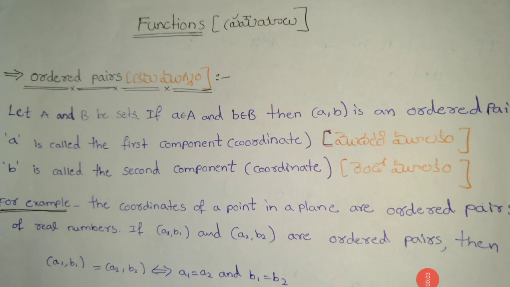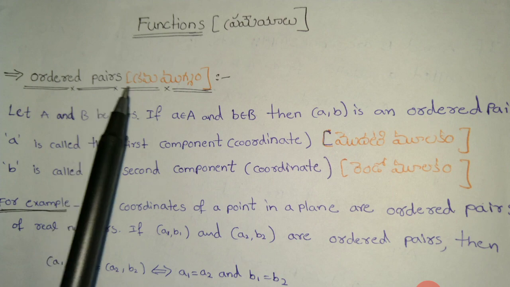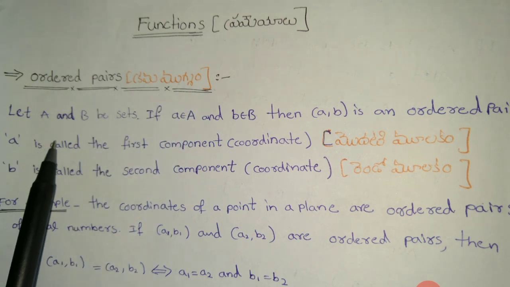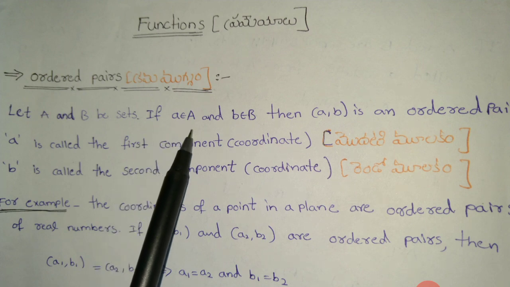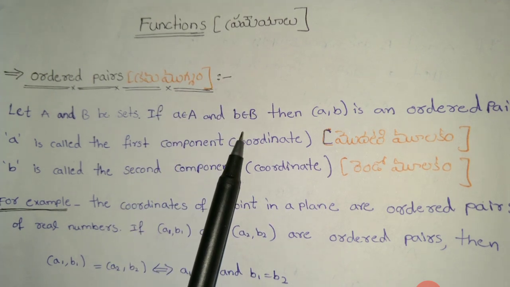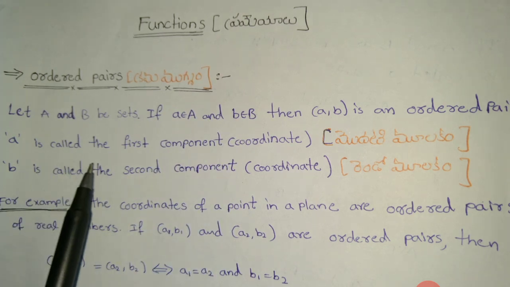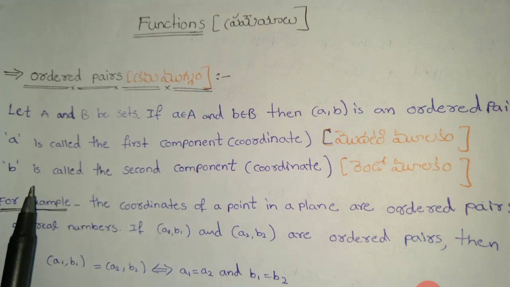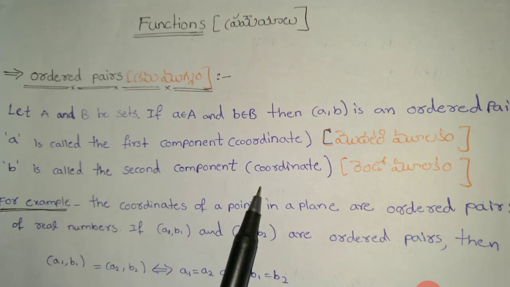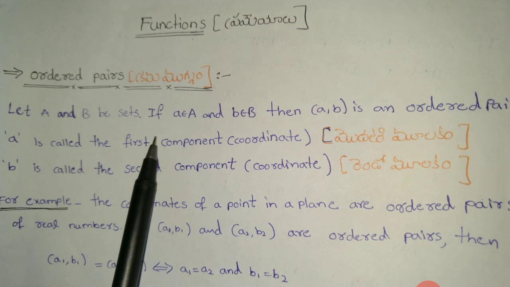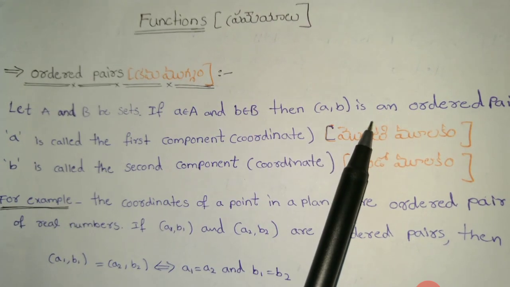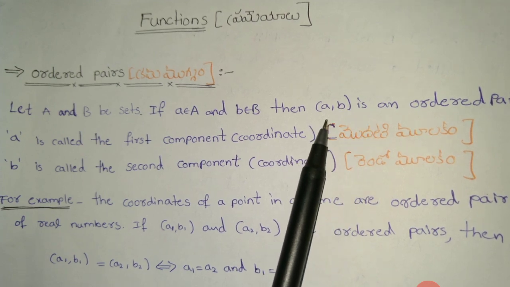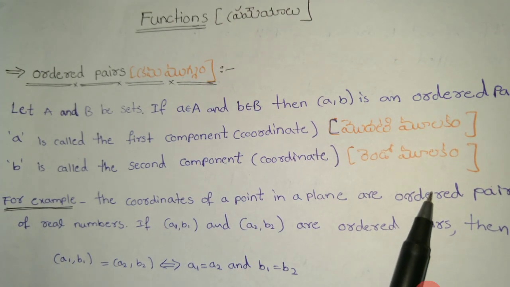ఫంక్షన్స్ ప్రమేయాలు, ఆర్డర్ పేర్స్ క్రమయుగ్మం. Let capital A and capital B be sets. If small a belongs to capital A and small b belongs to capital B, then (a, b) is an ordered pair. A is called the first component and B is called the second component. A, B లు రెండు సమితులై a belongs to capital A, b belongs to capital B అయితే (a, b) ని క్రమయుగ్మం అంటారు. a ని మొదటి మూలకమని b ని రెండో మూలకం అంటారు.